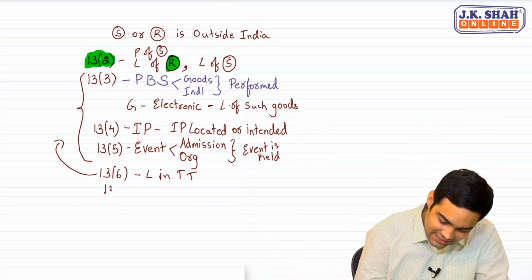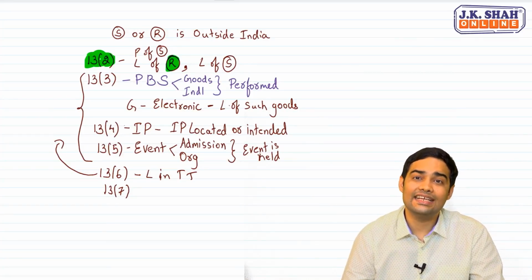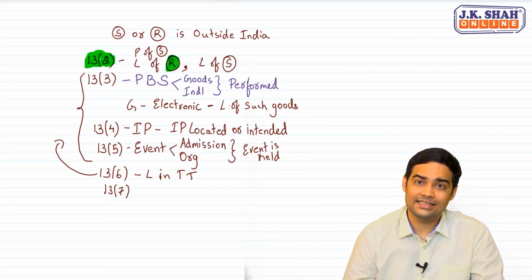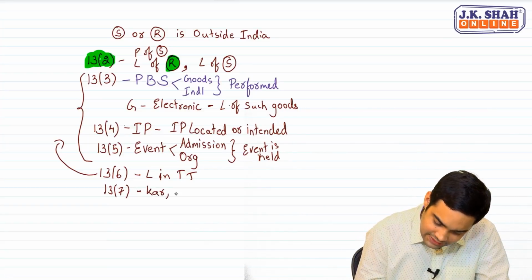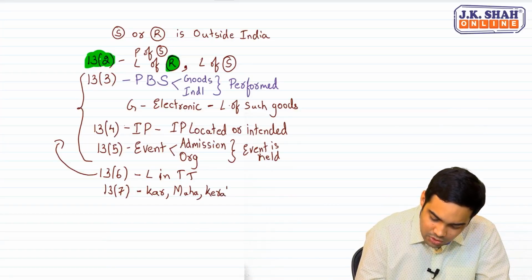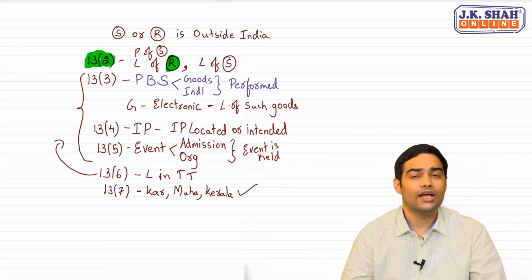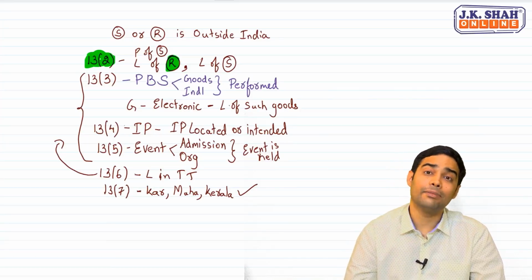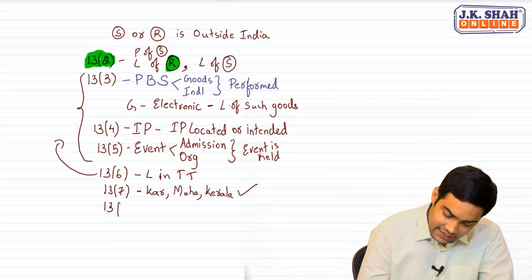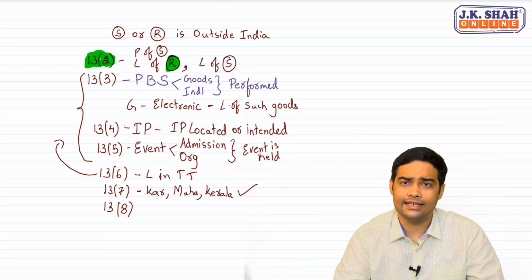Then we have 13.7. 13.7 prescribes the method of dividing revenue between states. Like, say suppose the consumption is in Karnataka, the consumption is in Maharashtra, the consumption is in Kerala. So, it provides us help as to how do you divide the revenue in such cases. That's the use of 13.7. Coming to 13.8. And rules are prescribed for this 13.7, which I will deal in the later part of the video.